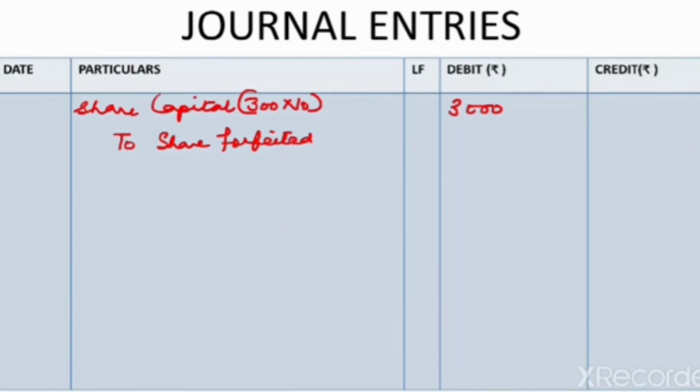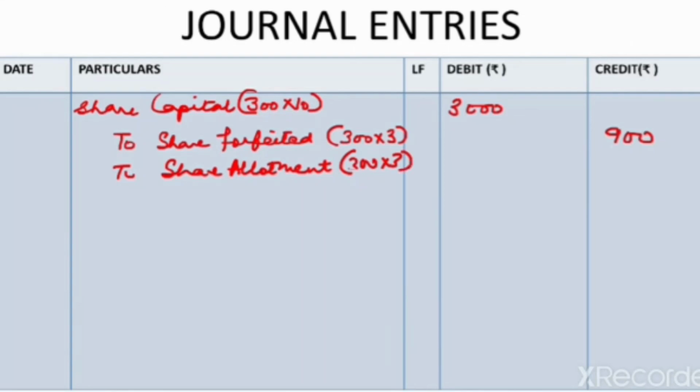So what we received is rupees 3 per share, so rupees 900 we received, and we did not receive share allotment of rupees 3 per share. On 300 shares it will come out to be rupees 900.